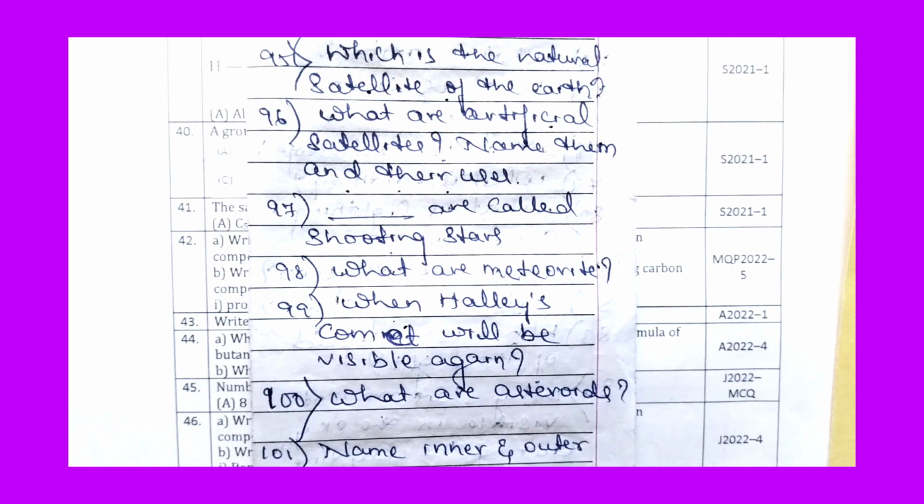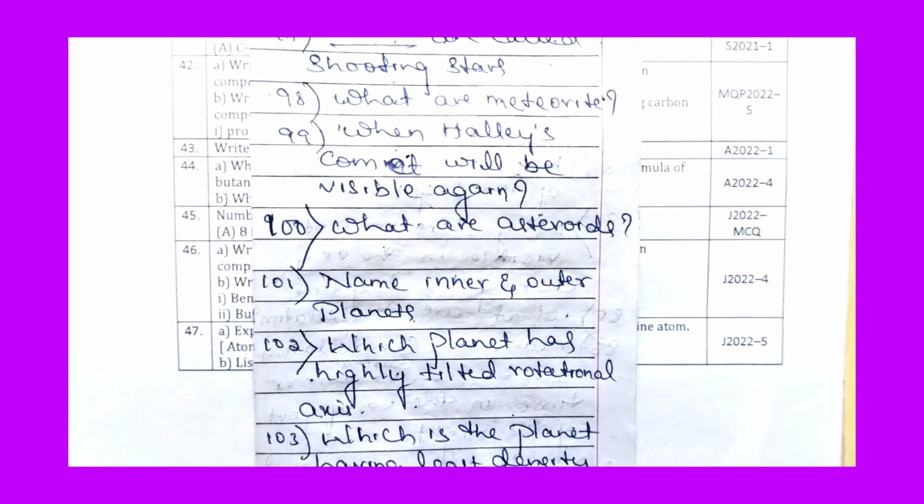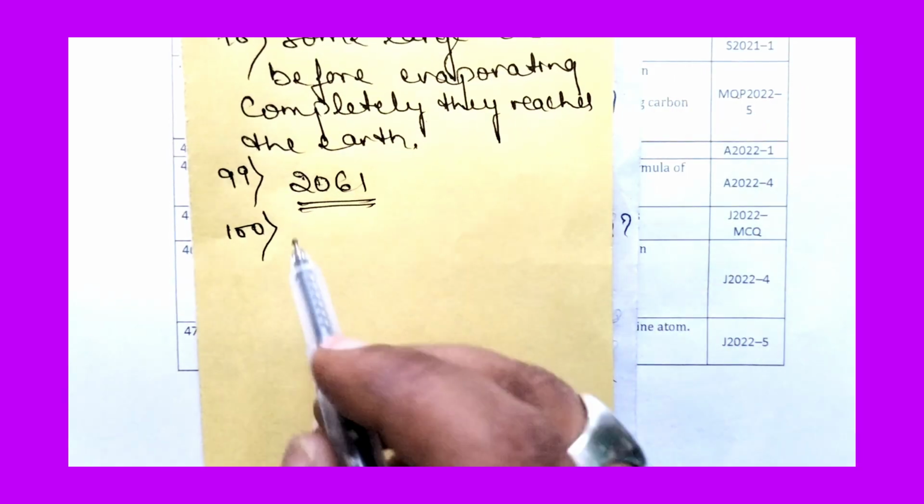What are asteroids? Now let us answer that question.